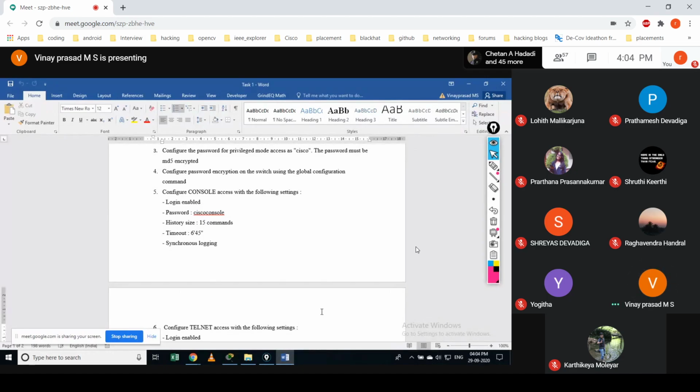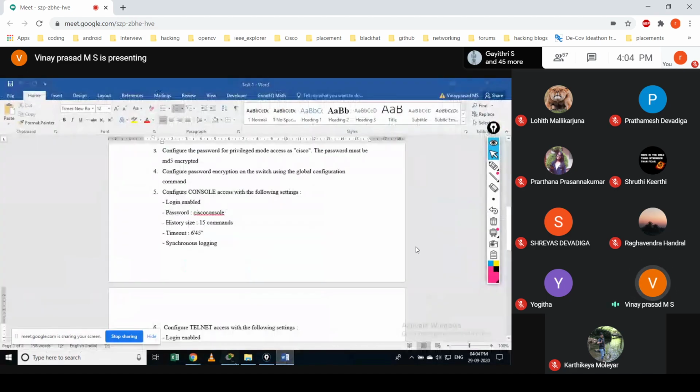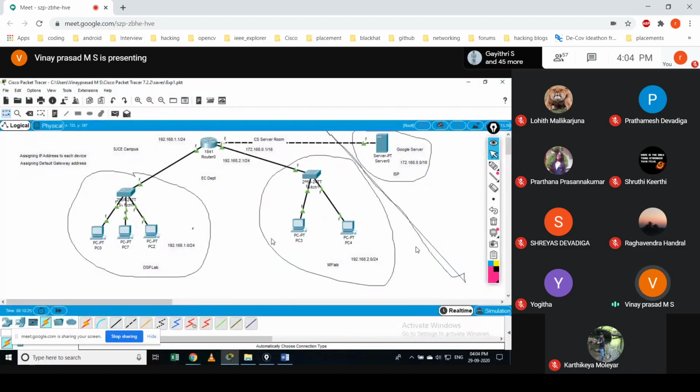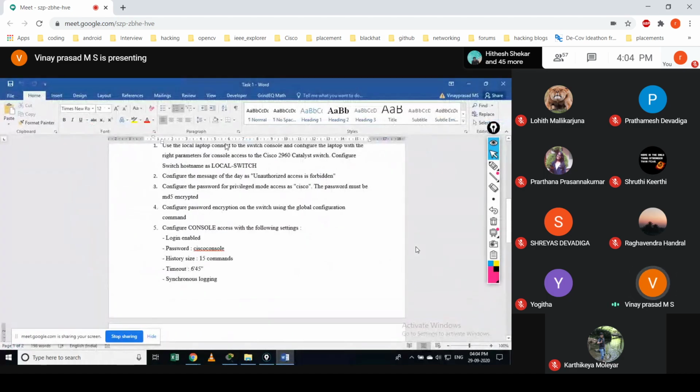Keeping in mind what network engineers do at companies, you must also be aware of how they access the device and how they check that the configuration is proper on the device or not.